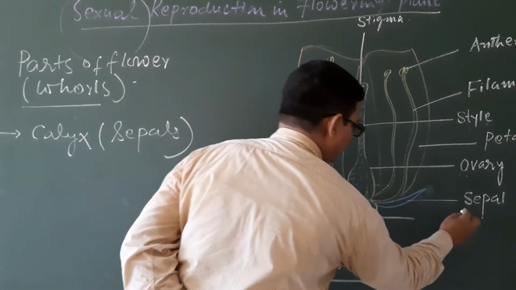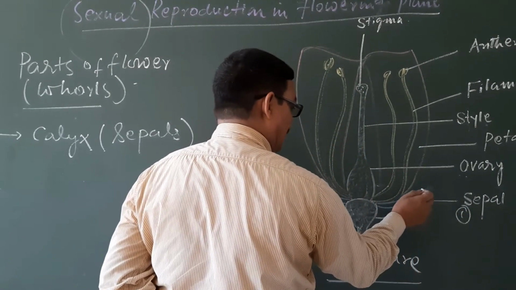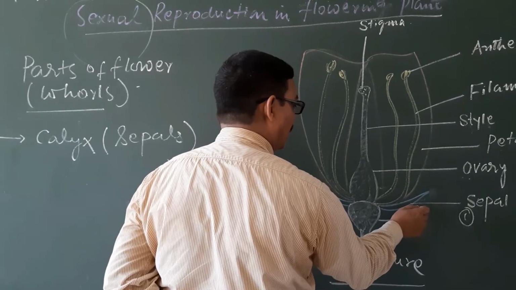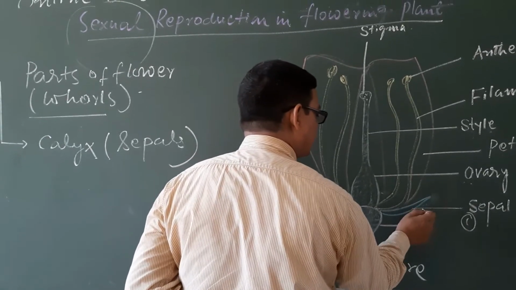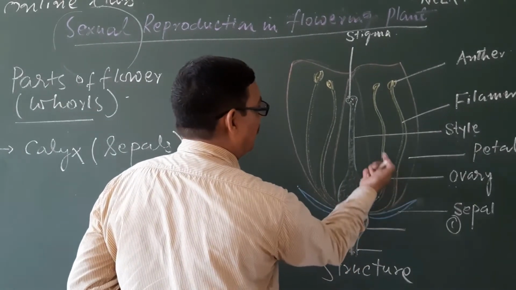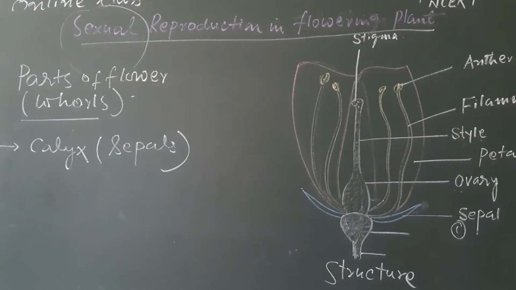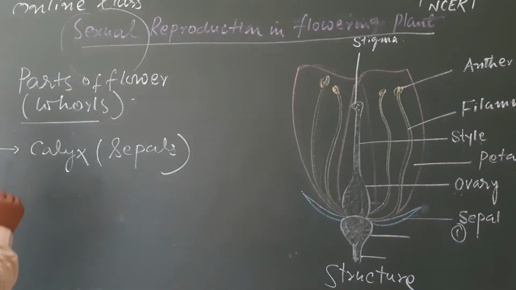This is the first part, and it is the first outermost whorl of the flower, which looks like leaf, and it protects the inner whorls of the flower.